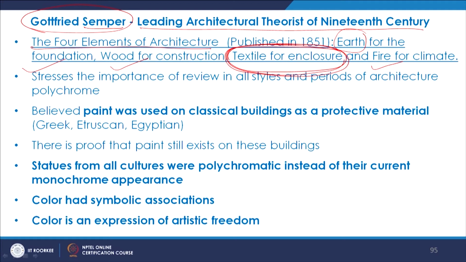He also talked about the importance of color, and he also emphasized the tectonic arts. He believed paint was used on classical buildings as a protective material.